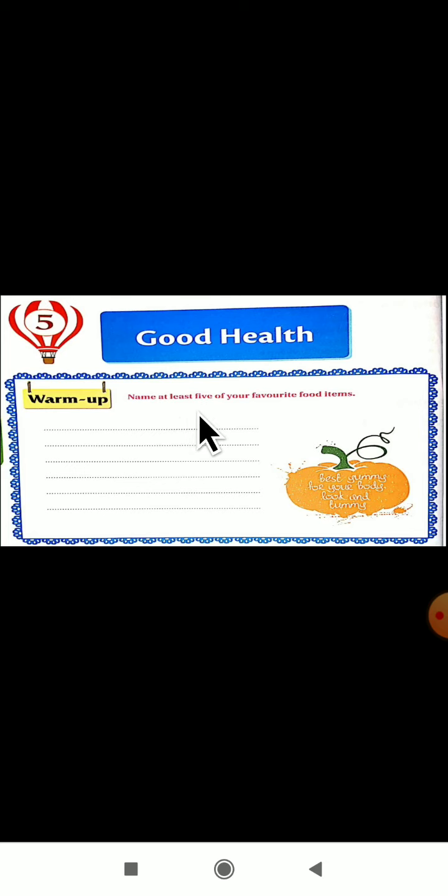Name at least 5 of your favorite food items. What you have to do? You have to write at least 5 of your favorite food items which you like. The food items which you like, you have to write here. You have to do this in your textbook.